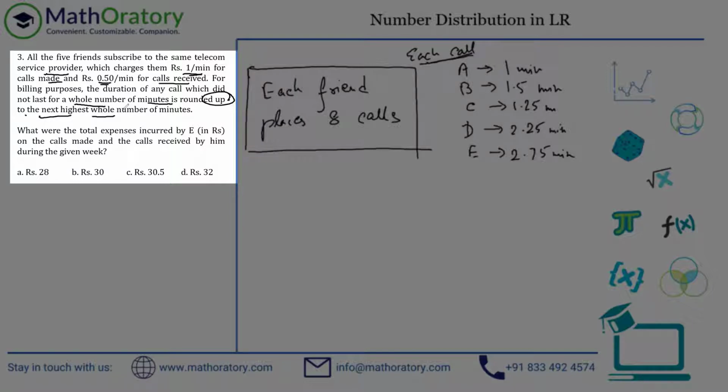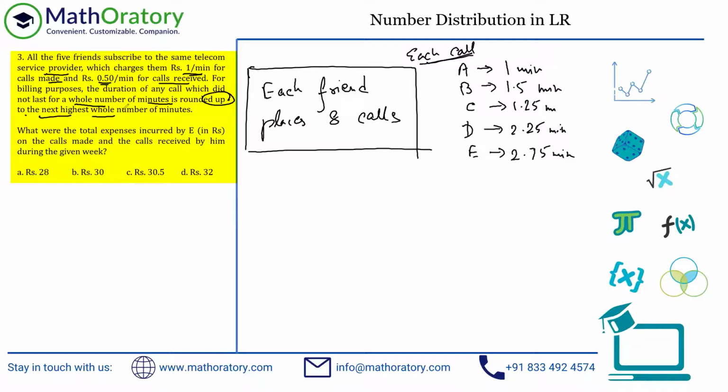So I'll come to the charges later on, but the second part for billing purposes, starting from here, the duration of any call which did not last for a whole number of minutes is rounded up to the next highest whole number of minutes. So for example, whatever call A has made, they will be charged on 1 minute counter. But whatever calls B has made, they'll be charged for 2 minute counter, because 1.5 is not a whole number of minutes. So it will be rounded up to 2 minutes.